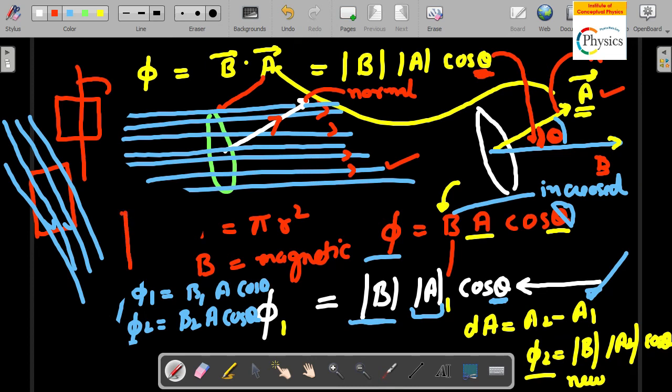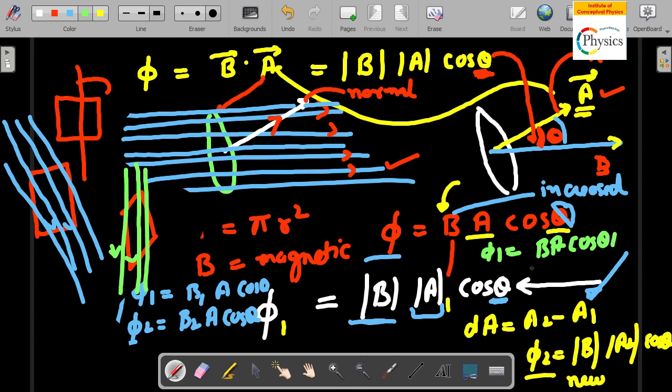So maybe the loop now looks like this, but the magnetic field is still this, okay. So this is what you have done. You have changed theta, the angle between the loop and the magnetic lines of force. So you will get phi 1 equal to BA cos theta 1, and phi 2 will be equal to BA cos theta 2.